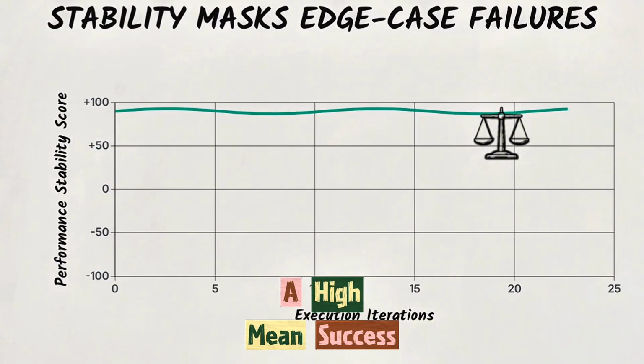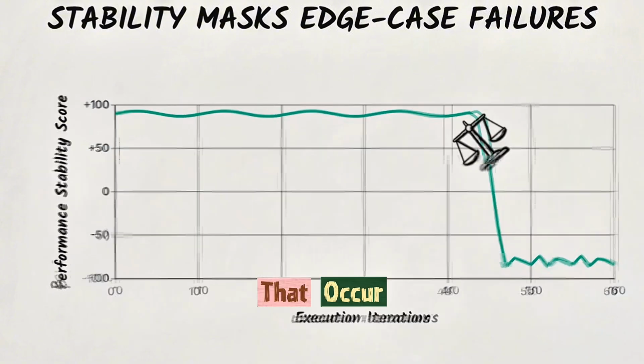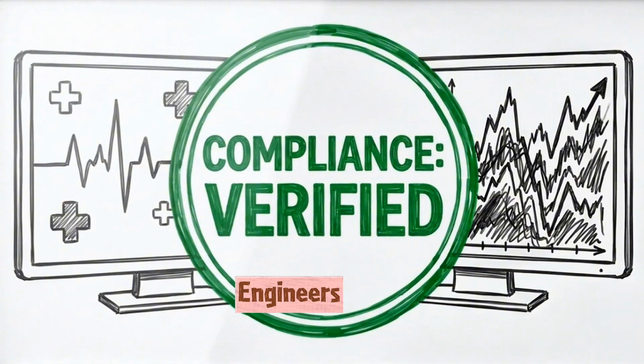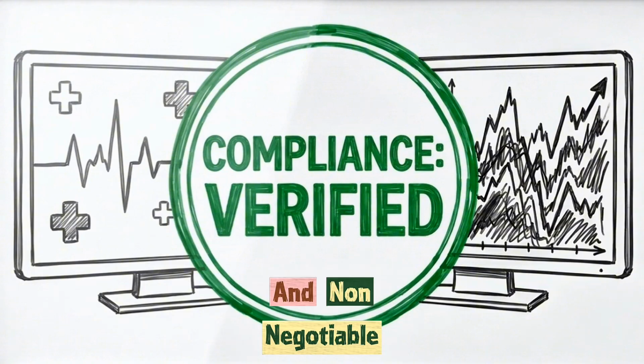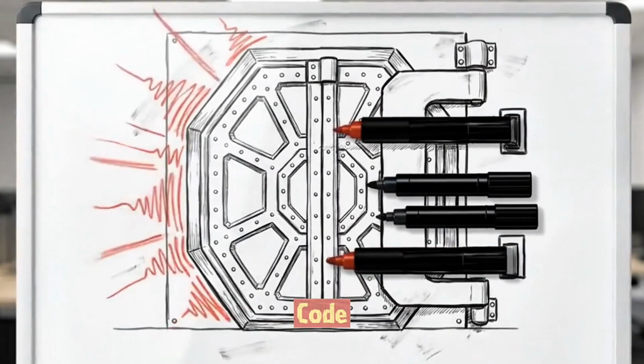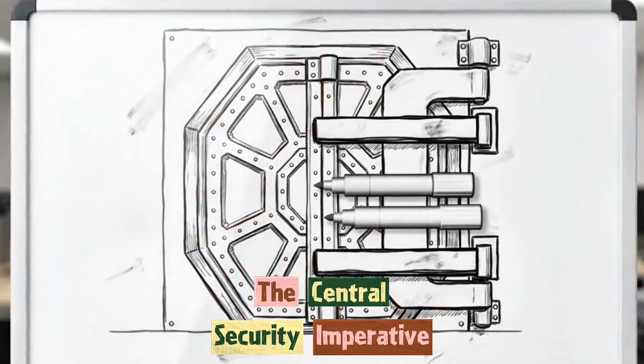A high mean success rate often masks catastrophic edge case failures that occur in a stochastic environment. In healthcare and finance, engineers must analyze worst-case failure modes to ensure that the system's compliance is predictable and non-negotiable. Because these agents ingest live data and execute code, defending the integration boundary remains the central security imperative.